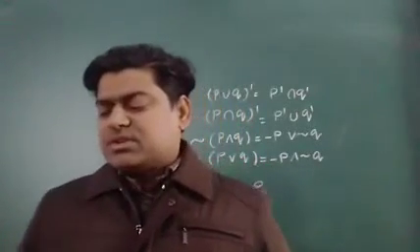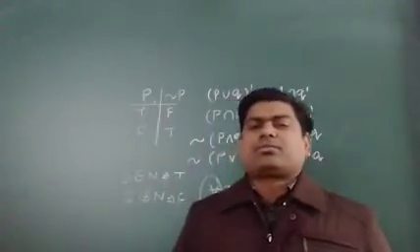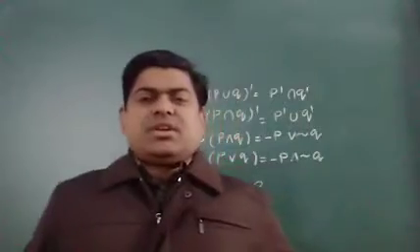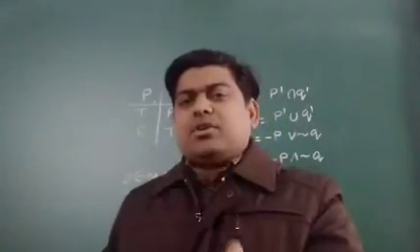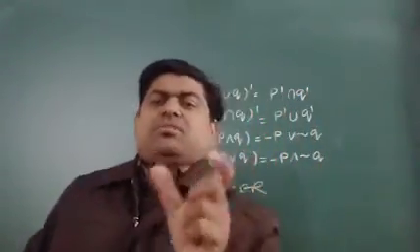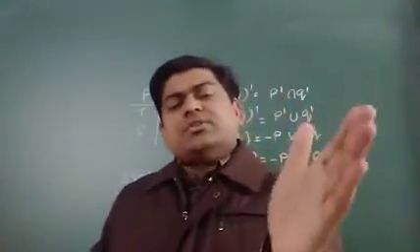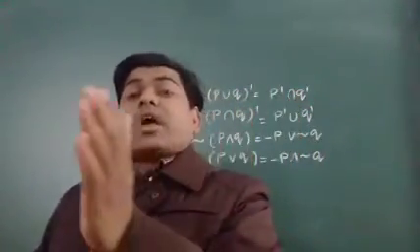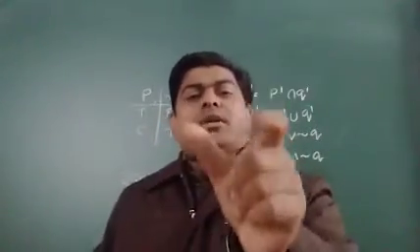The second one is written: Chennai is in India and capital of Tamil Nadu. So there are two sentences, or I can say two simple statements. The first one is Chennai is in India, and the second one is Chennai is the capital of Tamil Nadu. And what is the connecting word here? And.